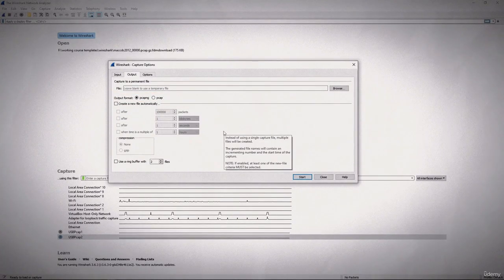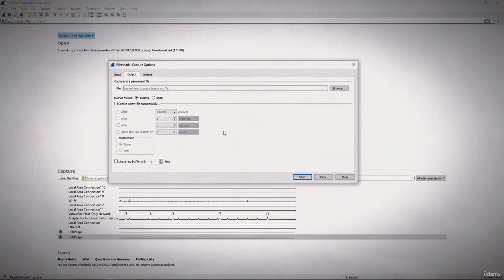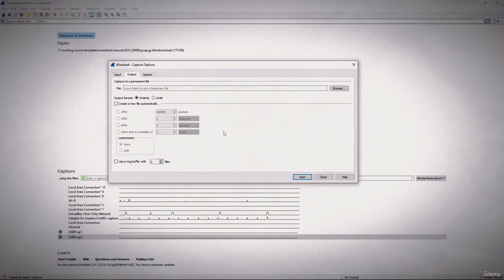But remember that Wireshark is only going to be putting it in a temporary file until you save it. Now if you want to capture for any length of time, one thing you probably should do is drop it into a ring buffer, and this would occur right here. Use a ring buffer after how many files. For example, if you are letting a capture run and you put a specific coloring rule in order to look for something on a network, you could just keep dropping it into a ring buffer and it will overwrite those files over and over again.